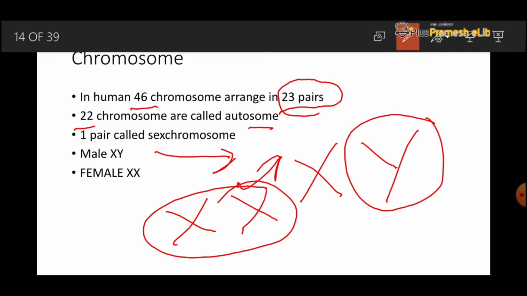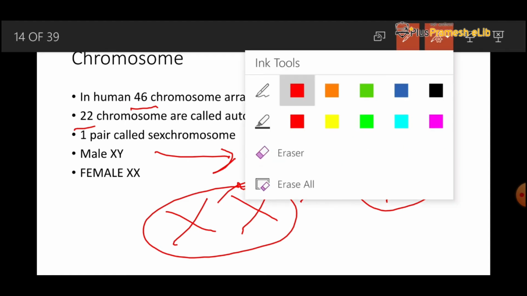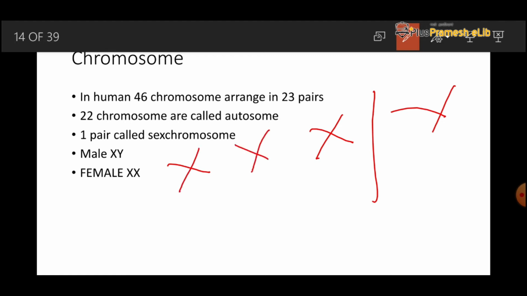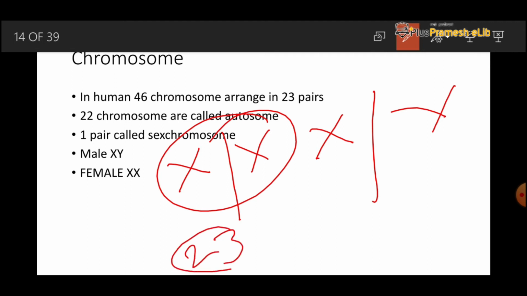When the zygote is formed, the chromosomes X and Y are separated, and in the female X and X are separated, or we can say the egg of a female contains only half the number of chromosomes, that is 23 chromosomes.